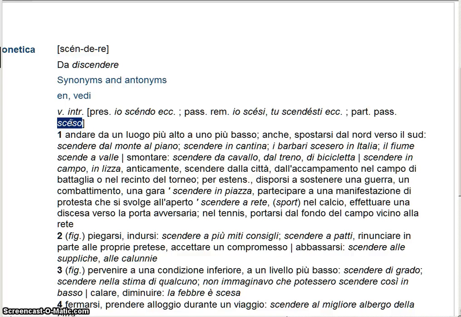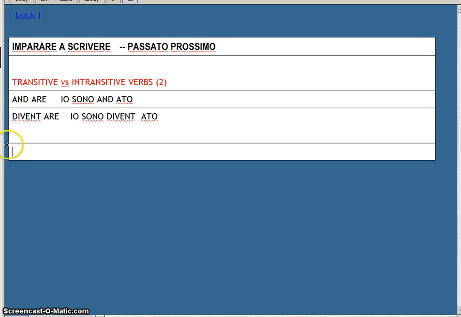So, sceso. Sceso, we know, is the irregular past participle of scendere. It's intransitive because we saw it. The auxiliary is essere, and we will have io sono sceso.